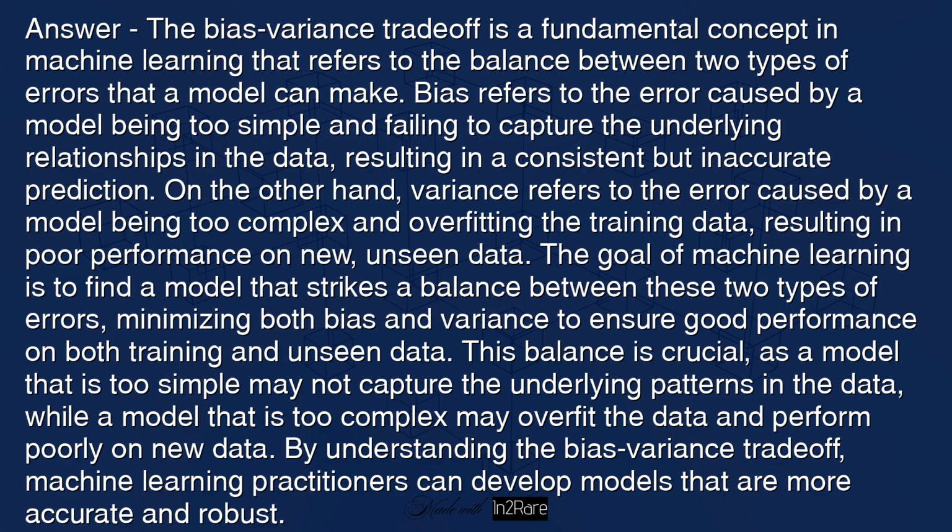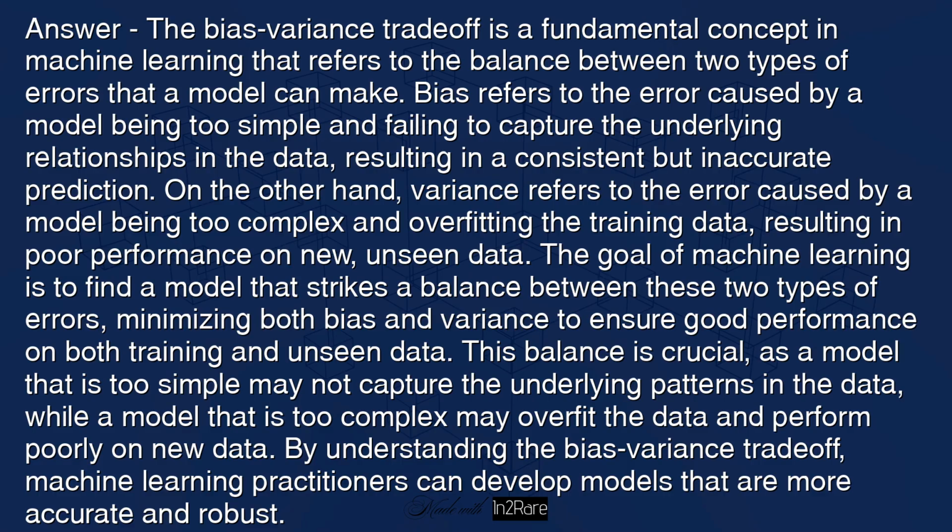On the other hand, variance refers to the error caused by a model being too complex and overfitting the training data, resulting in poor performance on new, unseen data. The goal of machine learning is to find a model that strikes a balance between these two types of errors, minimizing both bias and variance to ensure good performance on both training and unseen data.